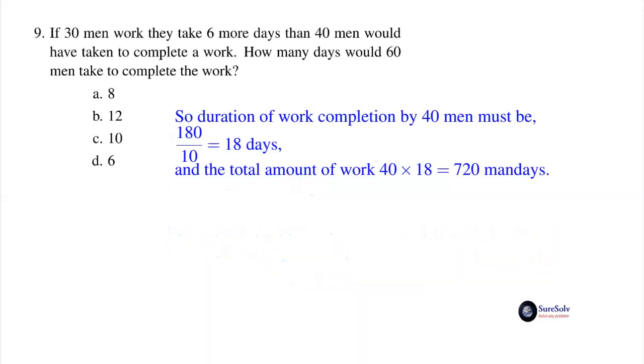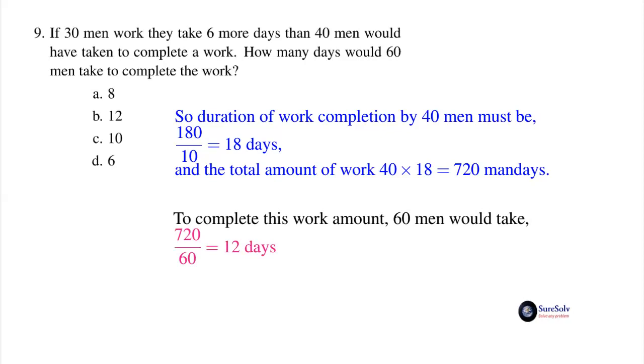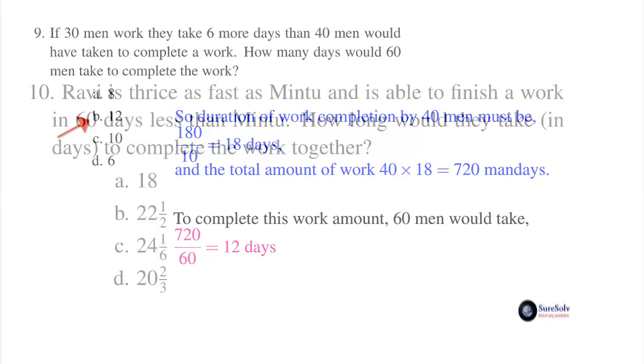So the duration of work completion by 40 men must have been 180 by 10 equal to 18 days, and the total amount of work 40 times 18 equal to 720 man days. 60 men would then take 720 by 60 equal to 12 days to complete this work amount. Answer option B, 12. 10th and last question.